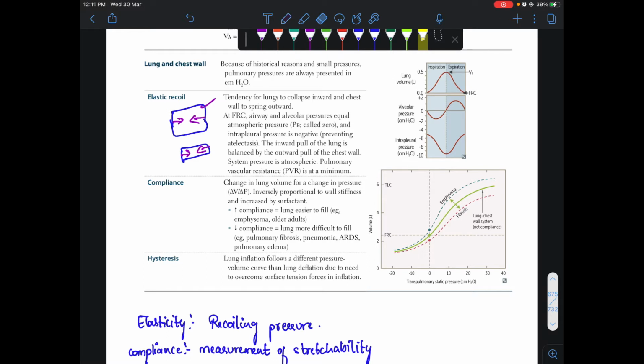Next we have compliance. Compliance is a measurement of stretchability. If we take the same example, the thick rubber has less compliance because it cannot be stretched much. But if we take the thin rubber, it can be stretched out more. Hence the compliance of the thin rubber is more and the compliance of the thick rubber is less. Let's apply this concept to the lung.